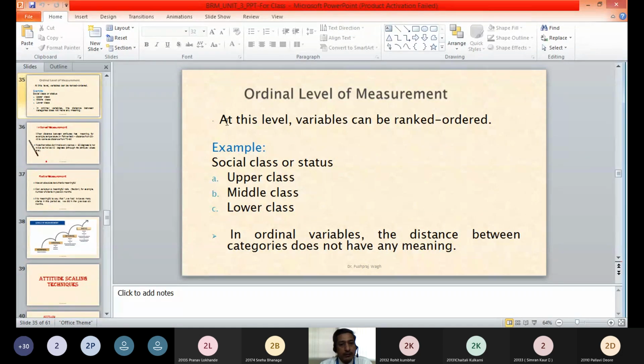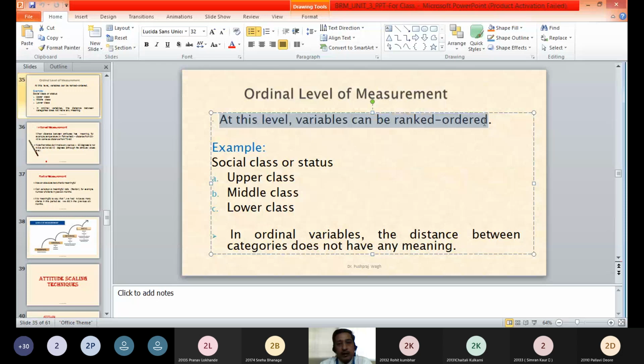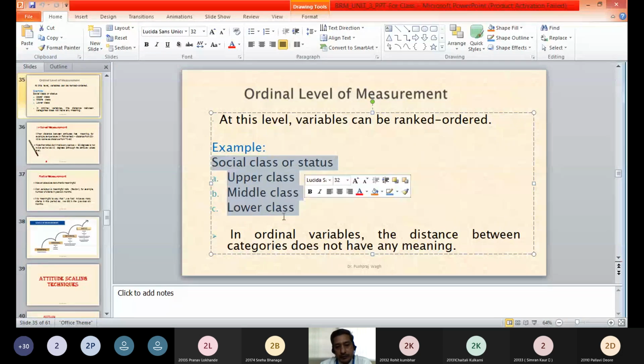So in this level you will see that variables are ranked or ordered. We take the example of social class or status. So there may be three classes: upper class, middle class, lower class. These are ranked or ordered. A certain order is given or certain ranks are given, A, B, C or 1, 2, 3. So this order is given.